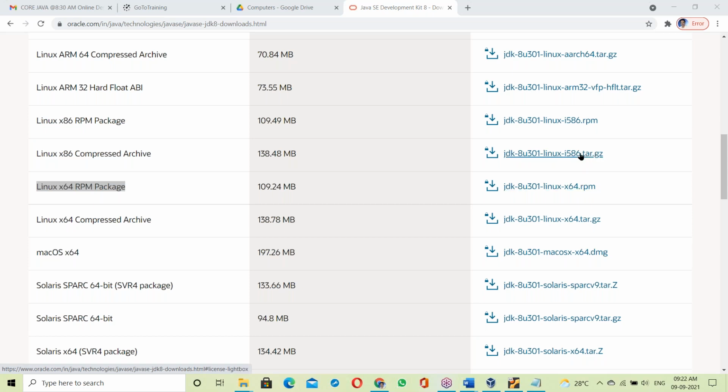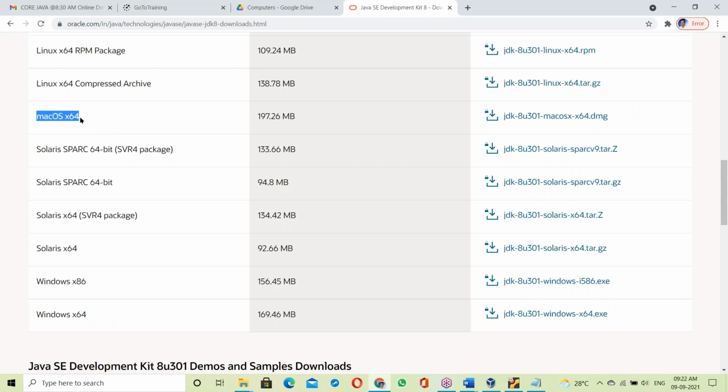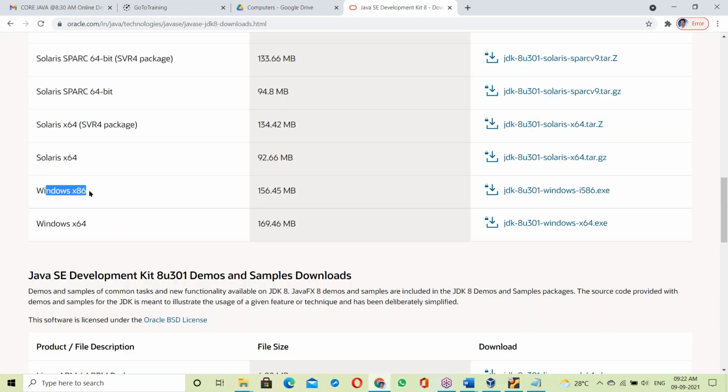.tar.gz is for the Ubuntu Linux base, and .rpm is for the Red Hat Linux base. Next, JDK for Mac OS. Next, JDK for Solaris. Solaris works on SPARC machines, and SPARC is a high-speed machine. That is the JDK for Solaris OS. Then JDK for Windows OS.